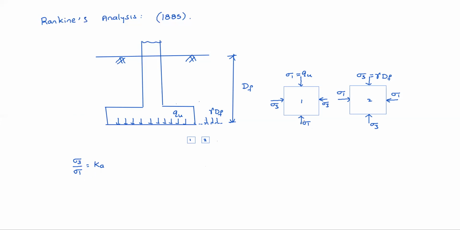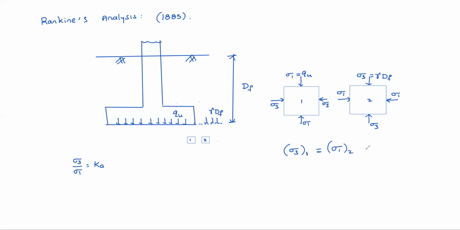for the first element, you can observe that sigma 3 of the first element must be equal to sigma 1 of the second element for equilibrium. These both elements must be in equilibrium. So that means the horizontal pressures at this interface of these two elements must be the same. Sigma 3 of the first element must be equal to sigma 1 of the second element. Clear now?